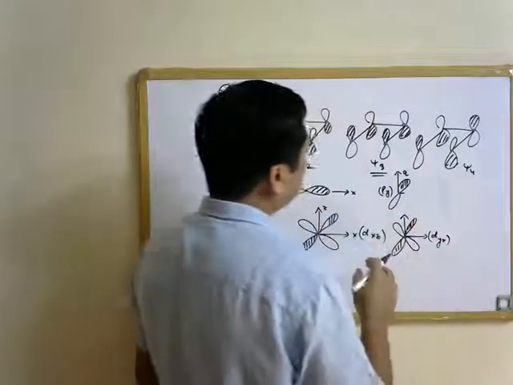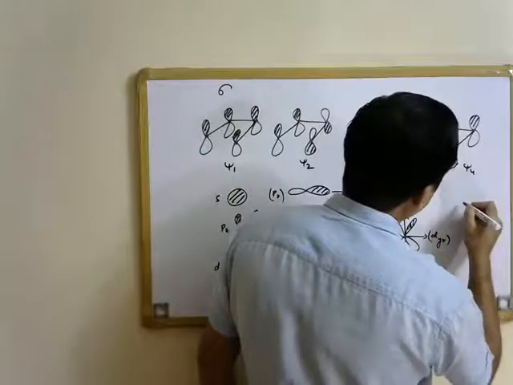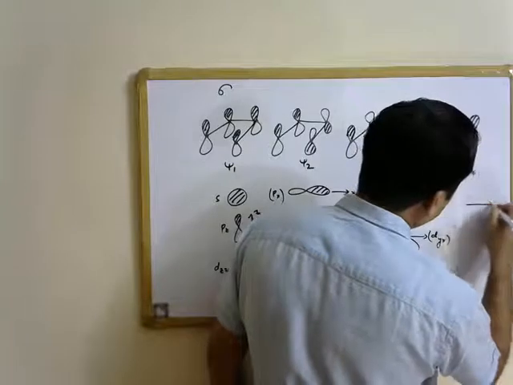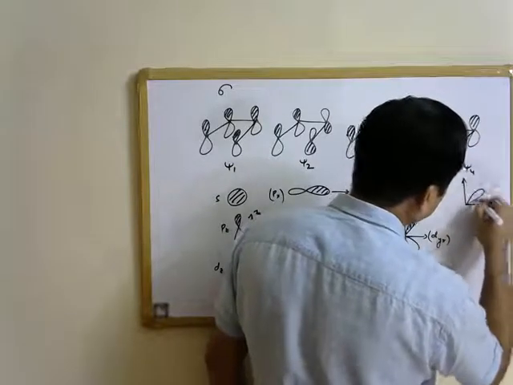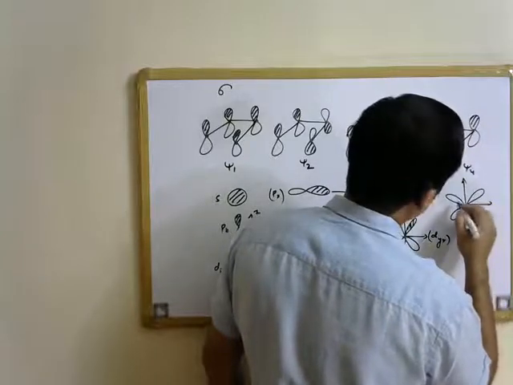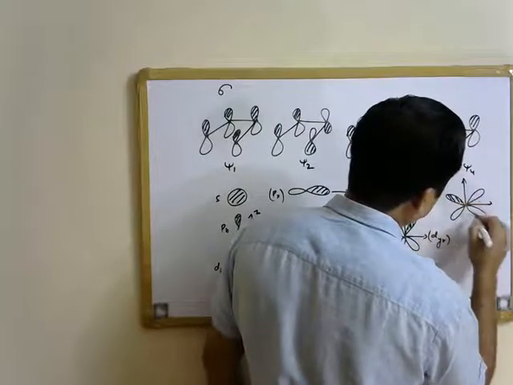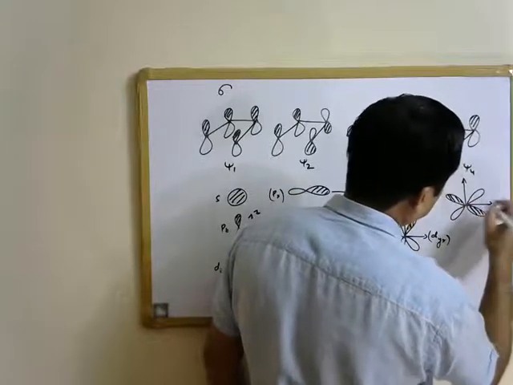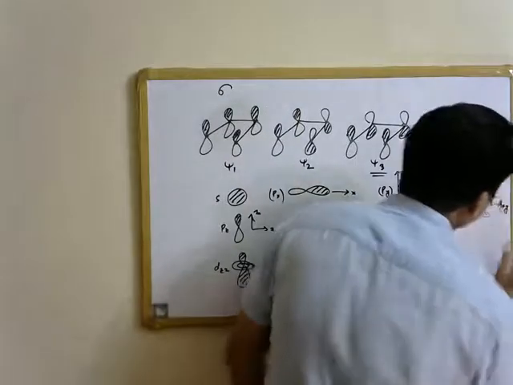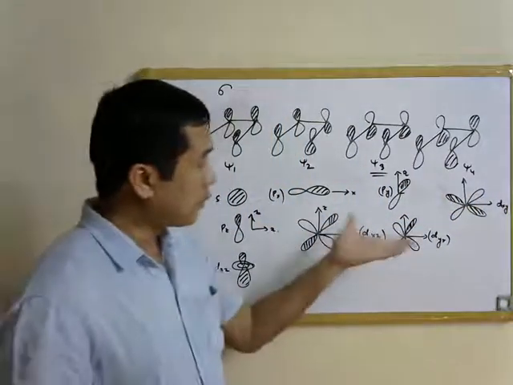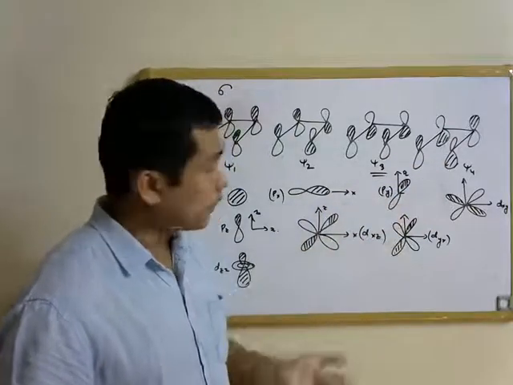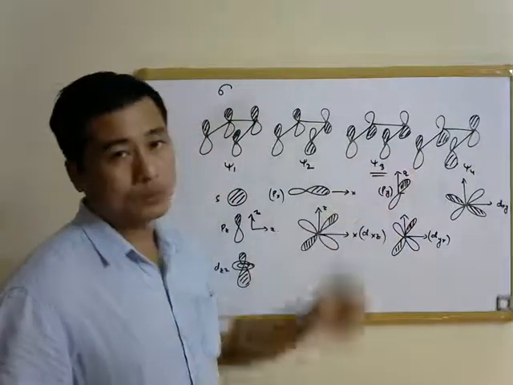Now for psi 4, the xy orbital can interact with psi 4. The xy orbital is of right symmetry to interact with psi 4. As we see, the symmetry of the lobes, because the xy plane is perpendicular to the plane of the board, in that case the lobes of the xy orbitals have the right symmetry to interact with psi 4.